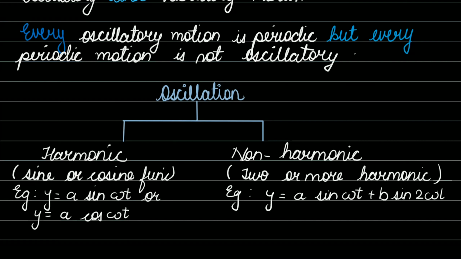As I have said, a non-harmonic oscillation cannot be expressed in terms of a single harmonic function. Here the first has a single function, but over here it is a combination of two functions.